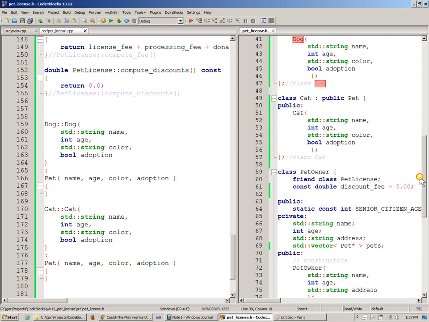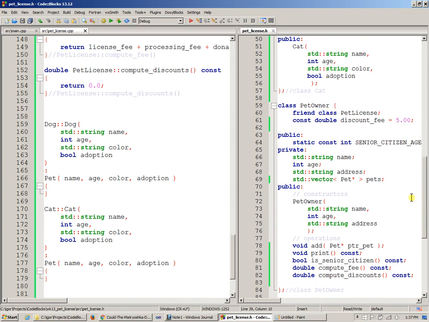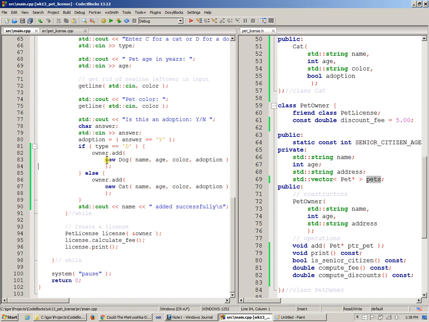Then we realized that we no longer can store cats and dogs in the same vector. So we decided to store pointers to a pet inside this vector of pets, and therefore, of course, inside main, what we need to say is now new dog and new cat.